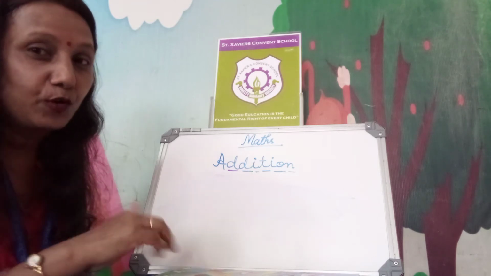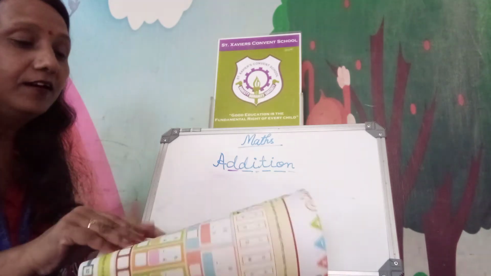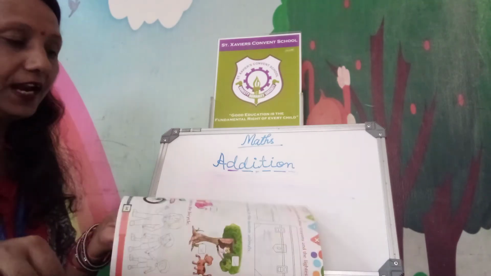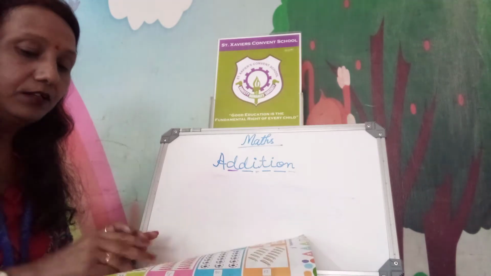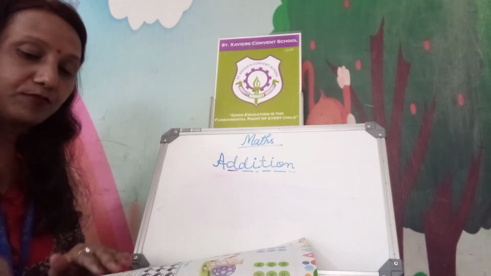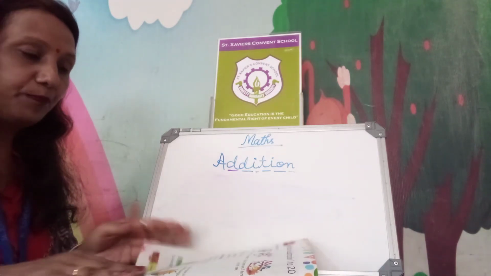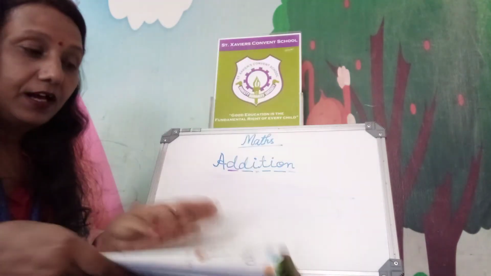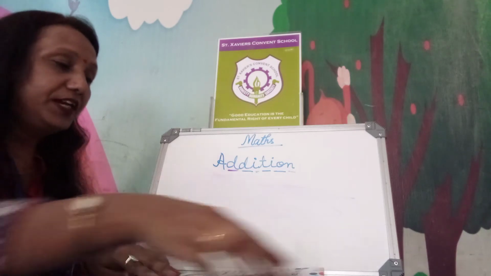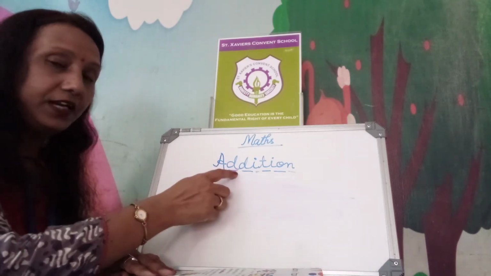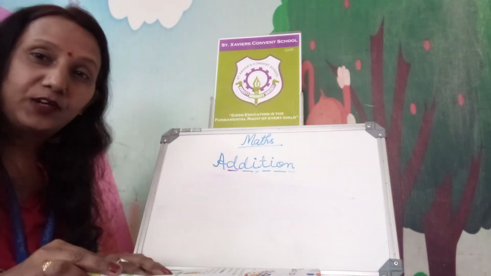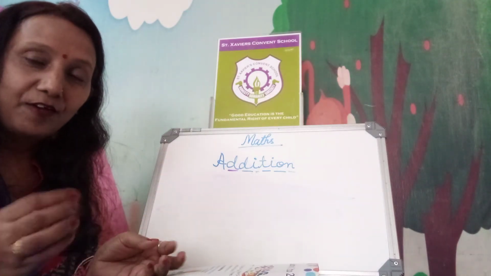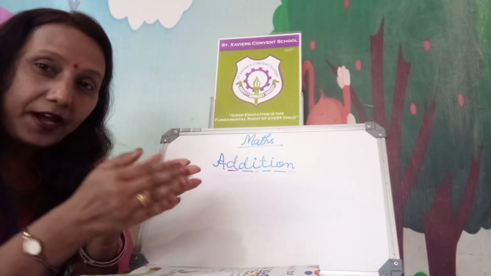Okay, so open your maths book. Here you can see the topic addition. We will learn addition today, so for that you have to open page number 22. Okay, here. What is the spelling of addition? Addition. That is the spelling of addition. Addition means we have to add, join.